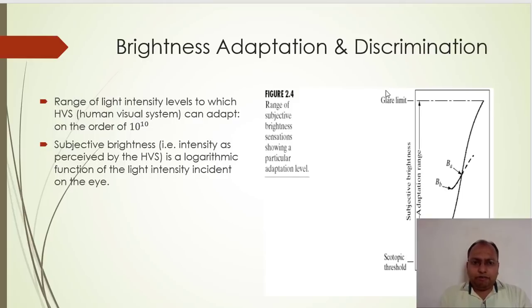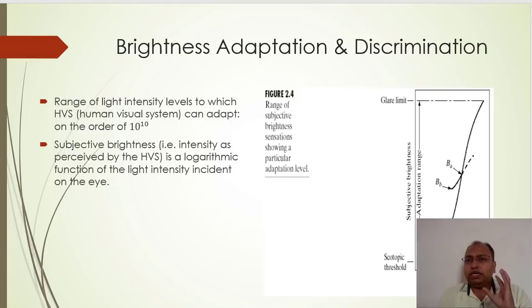Also, brightness level discrimination of the human eye is important. We also need to consider any brightness intensity changes around that adaptation level, which is our area of interest. We need to consider how the human eye identifies whether there are any changes in the brightness levels within that range of brightness adaptation level.